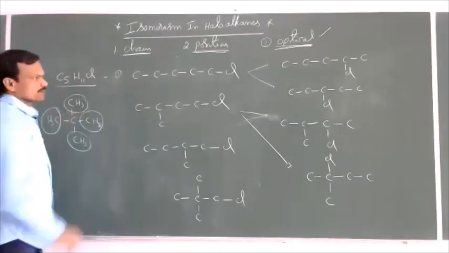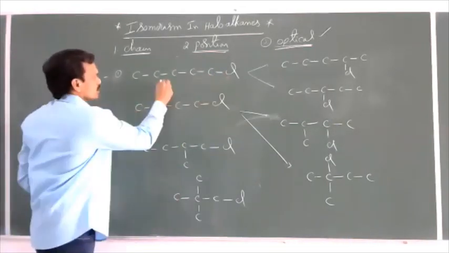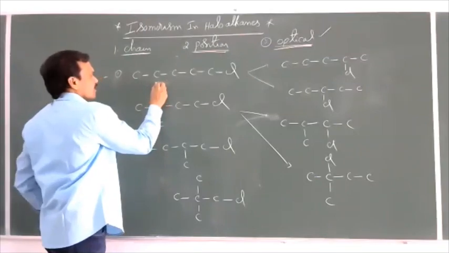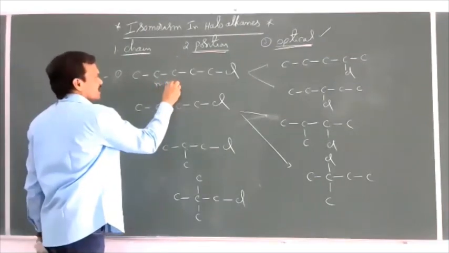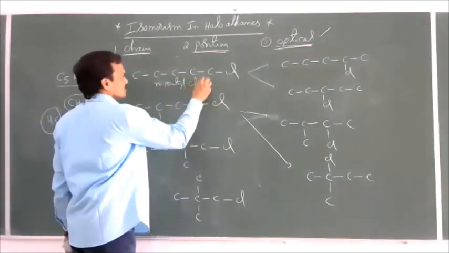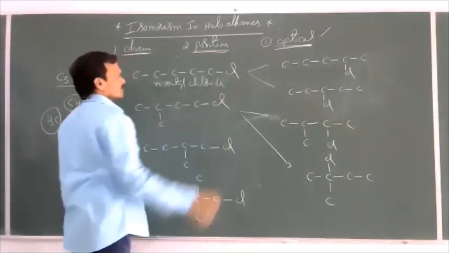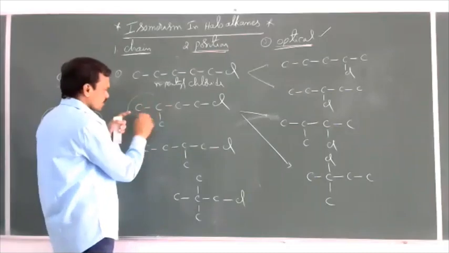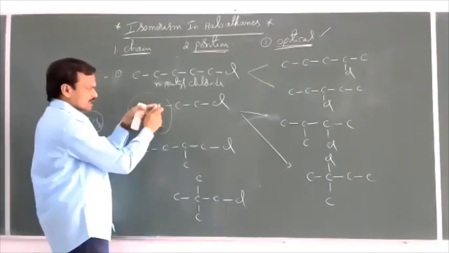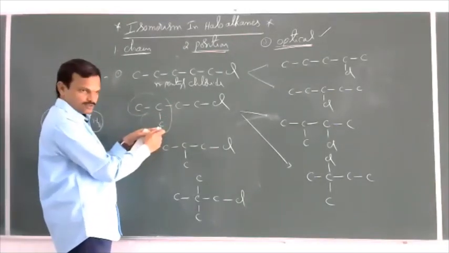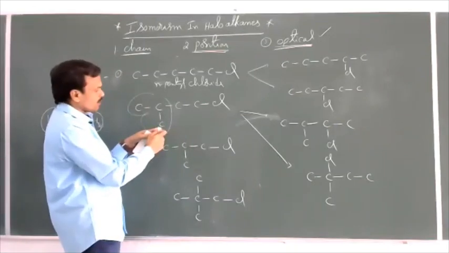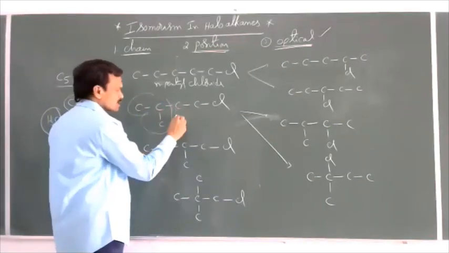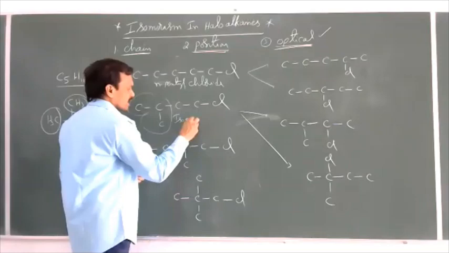Then come to the names of these compounds. This is N-pentyl chloride, or chloropentane. This is N-pentyl chloride, and this is an iso group. From the terminal carbon, at the second carbon, a methyl group is present as a branch. So this is an iso compound. 5 carbons are there. This is isopentyl chloride.